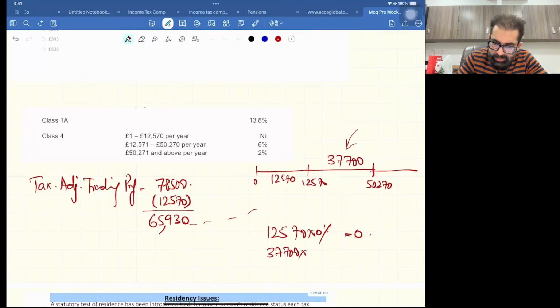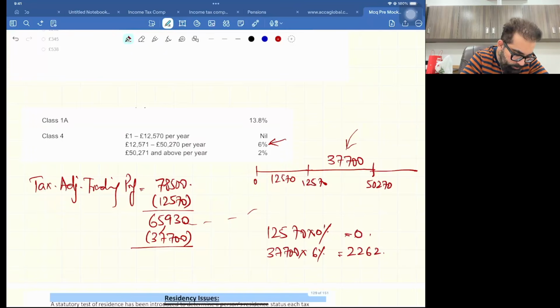And yes, the tax rate for the second band, see this, it's 6% for class 4 NIC. So 37,700 into 6% is 2262. Now, out of 65,930, we have calculated tax on 37,700. So how much is left now?